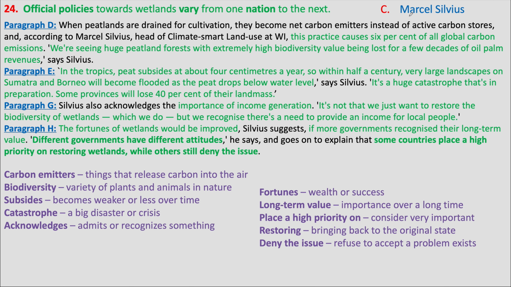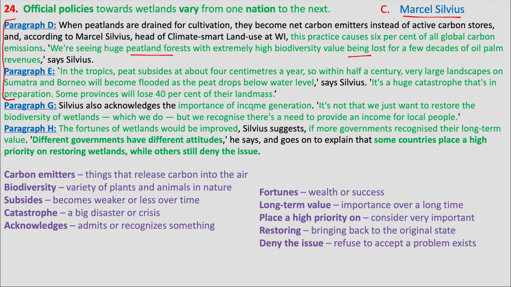Finally, we look for what Marcel Silvius has said. He is mentioned in 4 paragraphs. Let's look through these. Paragraph D mentions that a lot of peatland forests are being lost. Paragraph E mentions what happens when water is drained out of peatlands. We have already gone through these paragraphs while attempting the gap fill questions.